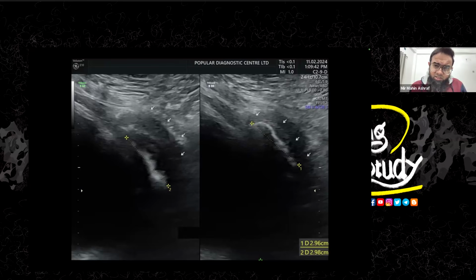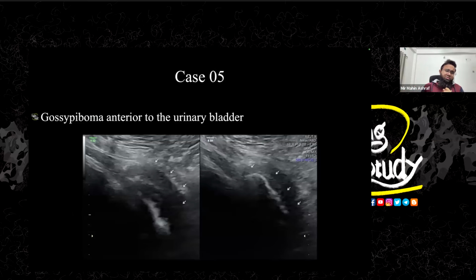We suggested that if she goes for any CT or X-ray, she should look for this structure on that part. So this was a case of gossypiboma, a surgical gauze anterior to the urinary bladder.